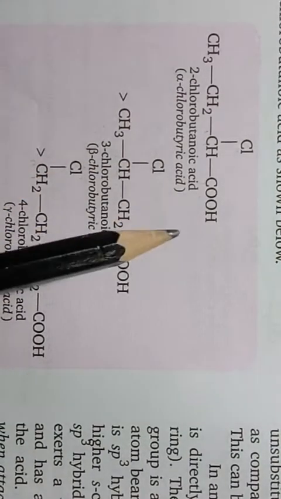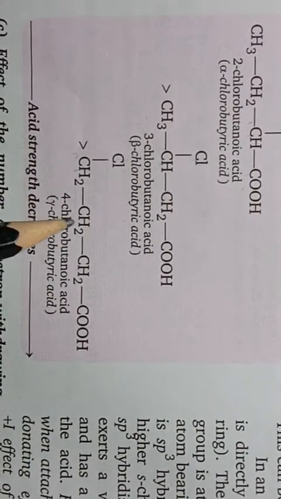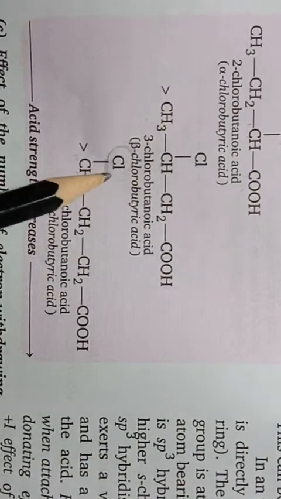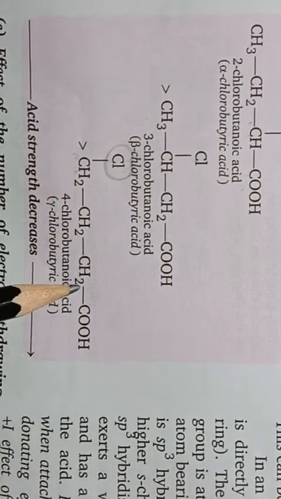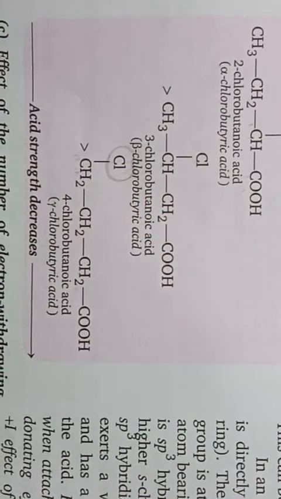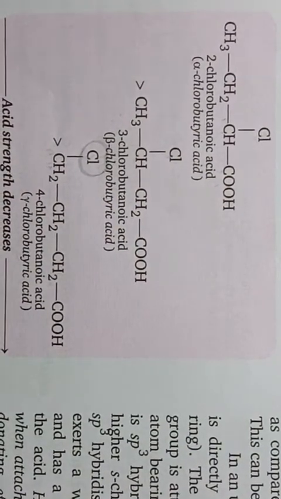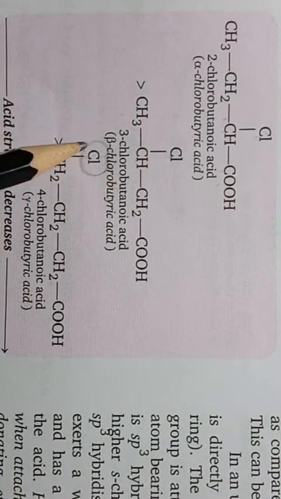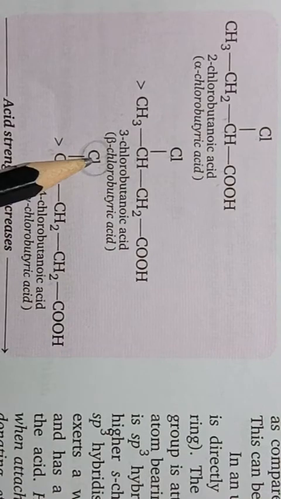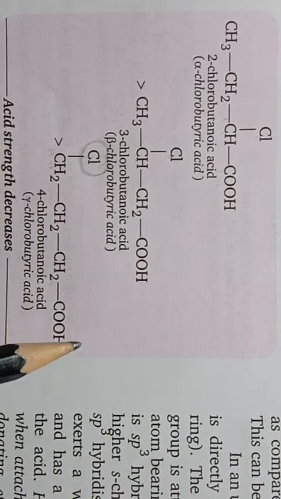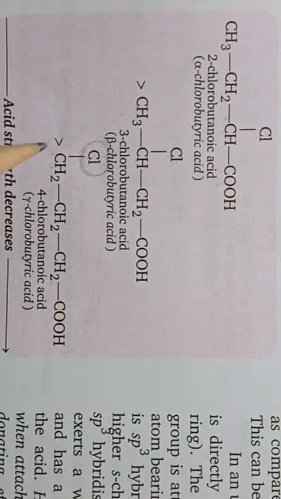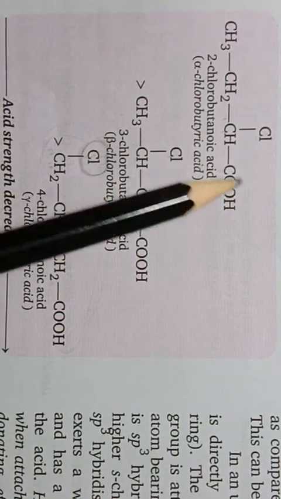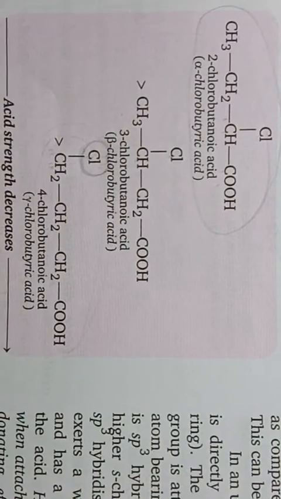So the distance of this electron withdrawing group is far away in comparison to these two. Okay students, as the distance increases, the electron withdrawing nature of this chloro group will decrease. And that is why this acid molecule will be the weakest acid, and this will be the strongest one.